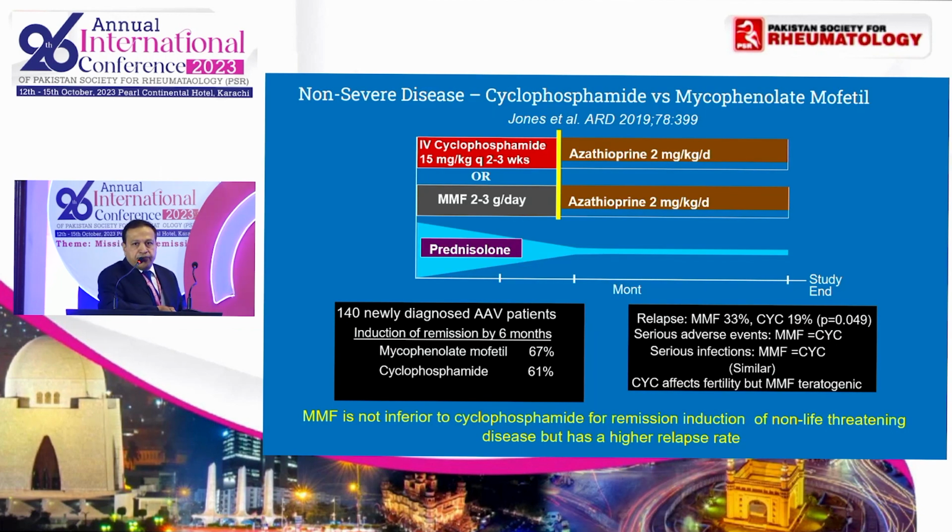This is another trial where IV cyclophosphamide was compared with oral mycophenolate for induction therapy. 140 new patients were included in this trial. Remission was achieved in 67% of the patients with mycophenolate and 61% of patients with cyclophosphamide. However, if you notice over here, the relapse rate was much higher with mycophenolate versus cyclophosphamide. So the conclusion was that mycophenolate is not inferior to cyclophosphamide for induction therapy, but can be associated with a high relapse rate.